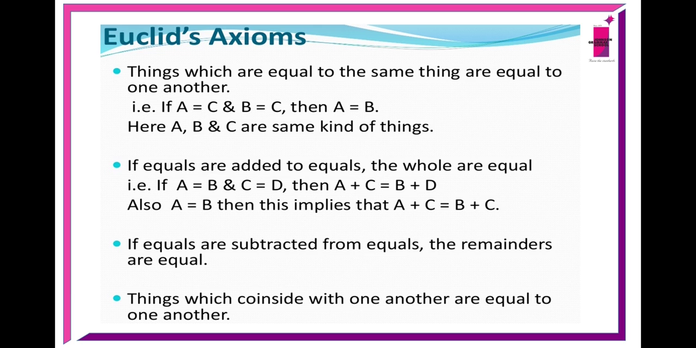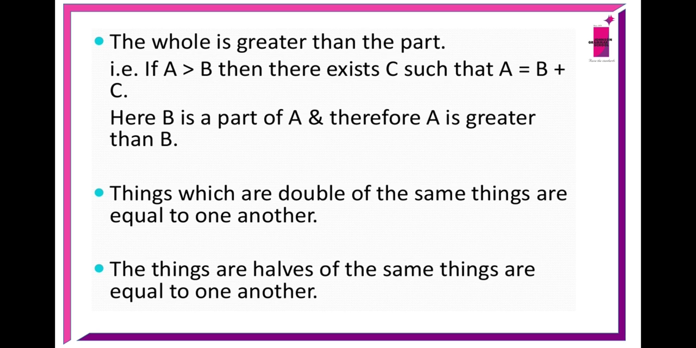If equals are subtracted from equals, the remainders are equal. In the same way, if A equals B and C equals D, then A minus C equals B minus D. Things which coincide with one another are equal to one another. The whole is greater than the part. That is, if A is greater than B, then there exists C such that A equals B plus C. Here B is a part of A and therefore A is greater than B. Things which are doubles of the same things are equal to one another. Things which are halves of the same things are equal to one another.